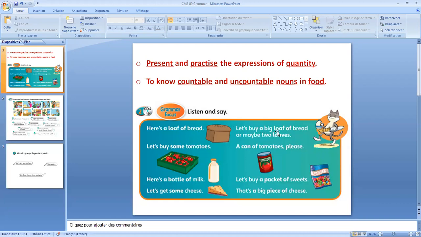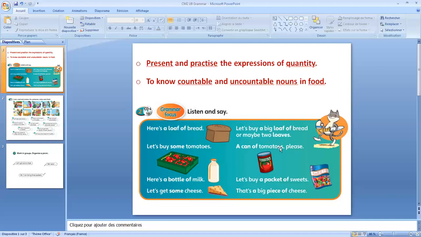Let's buy a big loaf of bread, or maybe 2 loaves. Look, for the plural, we change F to V and add ES: loaf, loaves, like life, lives. Okay, let's buy some tomatoes. So here we have some tomatoes. We can say some tomatoes, we can count them: 3 tomatoes, 4 tomatoes. But here, in this piece, what is this?